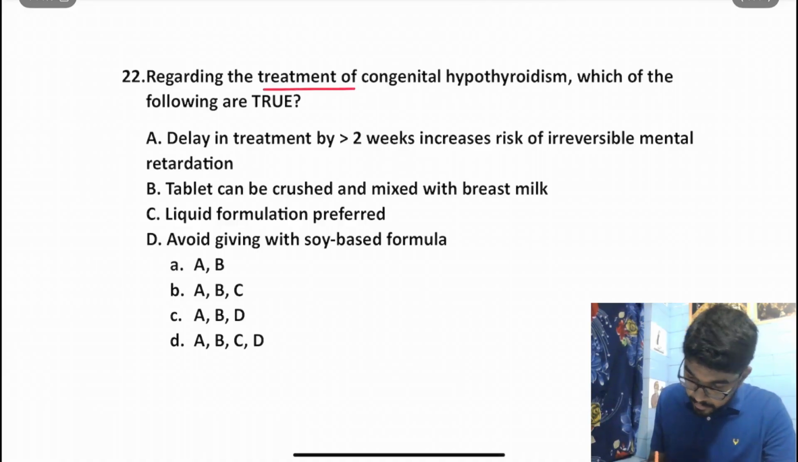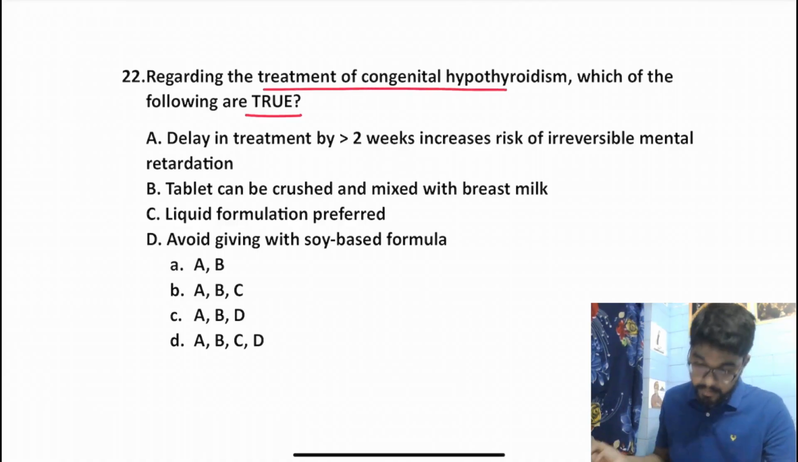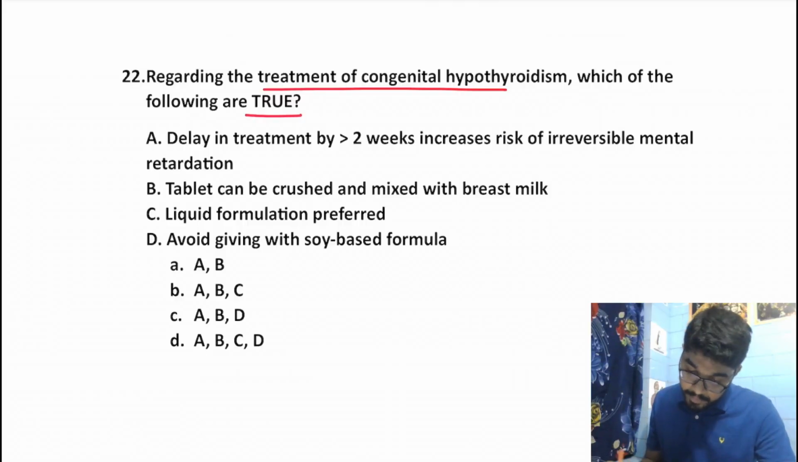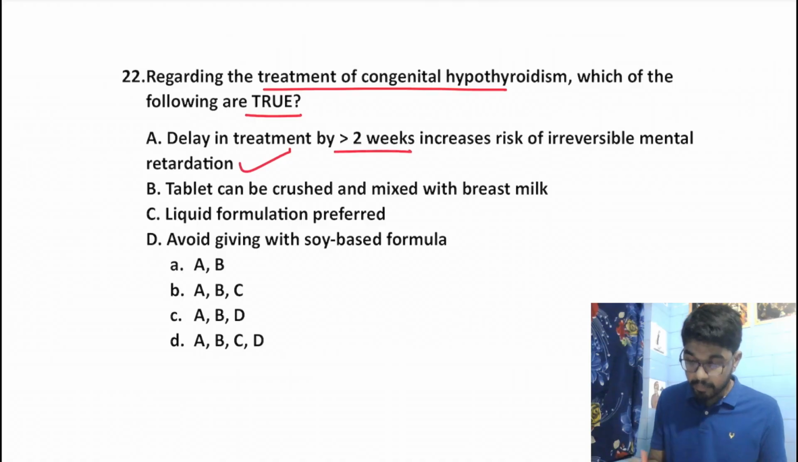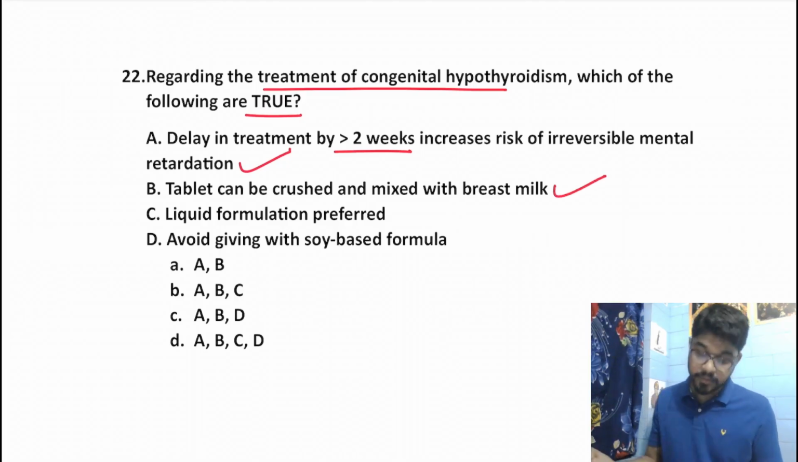Regarding the treatment of congenital hypothyroidism, which of the following are true? Delay in treatment by more than 2 weeks increases the risk of irreversible mental retardation. That's a true statement. Delay by any amount of time is bad for the child, and a delay of more than 2 weeks increases the risk of irreversible damage.